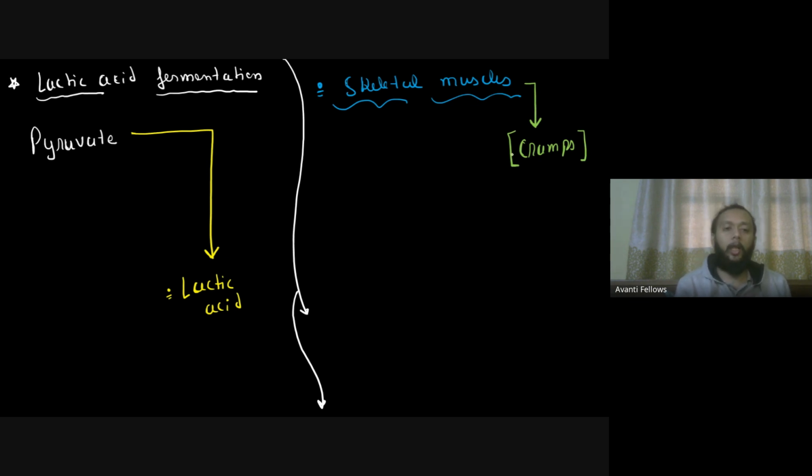Okay, तो ये बात आपको यहाँ पे याद रखनी है that lactic acid will get formed inside the skeletal muscles in the absence of oxygen. So this whole event is also happening in the absence of oxygen. So this should be remembered. ठीक है, तो ये बात आपको यहाँ पे याद रखनी है. So that is why it is very important to have the right balance of rest and exercise so that you can maintain the oxygen supply to the muscles, right? And then only muscles ज़्यादा अच्छे तरीके से वहाँ पे काम कर पाएंगे. So याद रखना skeletal muscles के अंदर आपको lactic acid formation मिलता है. So ये बात याद रखना.